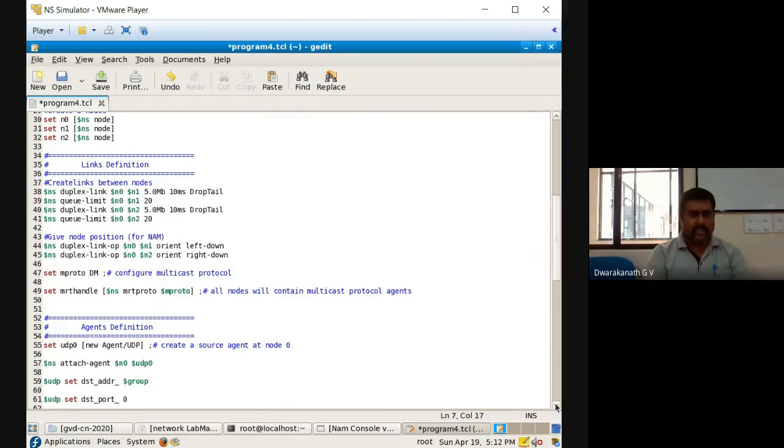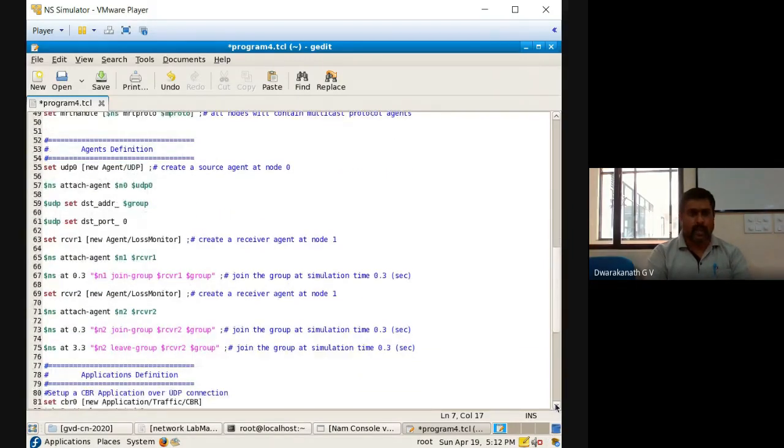Coming to the next, we are defining a UDP, and in the UDP, we are setting the destination address as a group. UDP must know which group is there, not a single destination, and the port address will be 0. The receiver we define as a loss monitor, not a null agent.